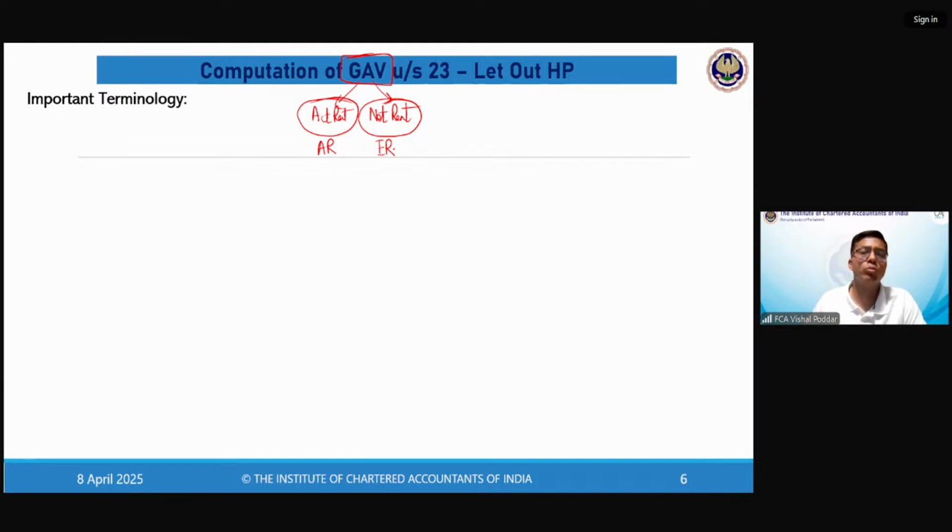Now we'll understand how GAV is to be computed as per section 23. So 22 was the charging section, 27 gave the definition of deemed owner. Now we are on the computation sections, which are 23, 24, 25. All these are computation sections. In this, 23(1) helps you determine how to find out the GAV where the property is given on rent, that is, the property is let out.